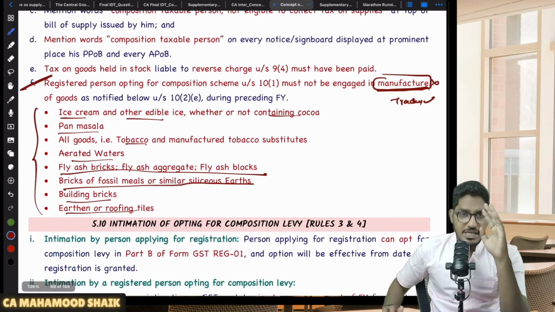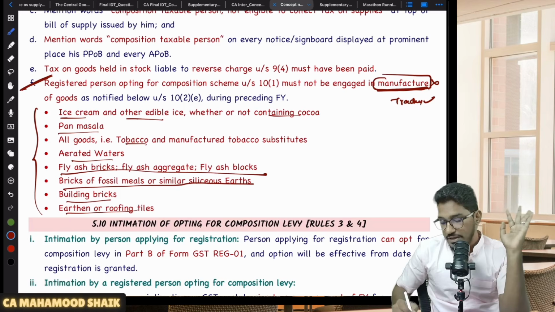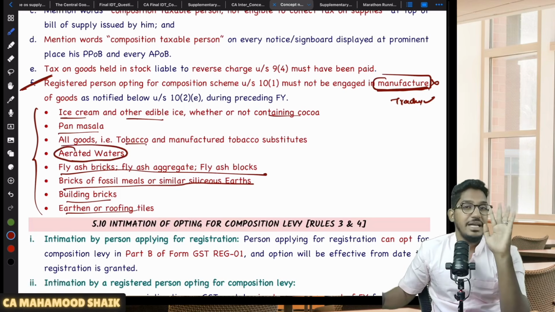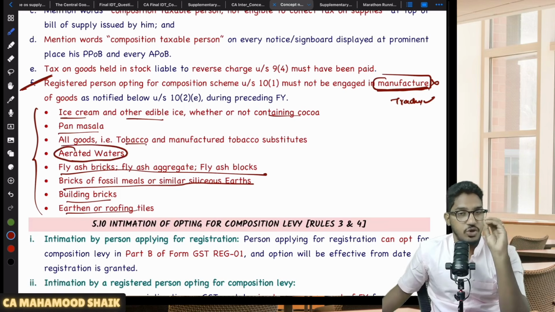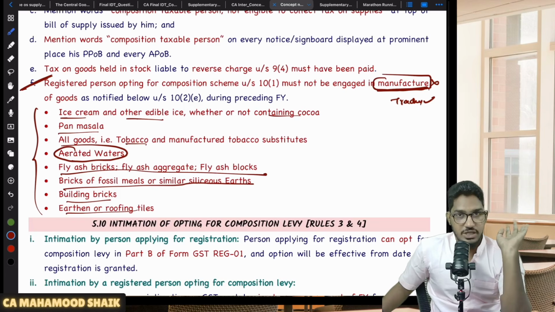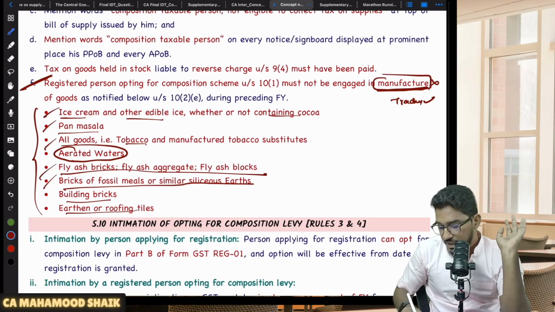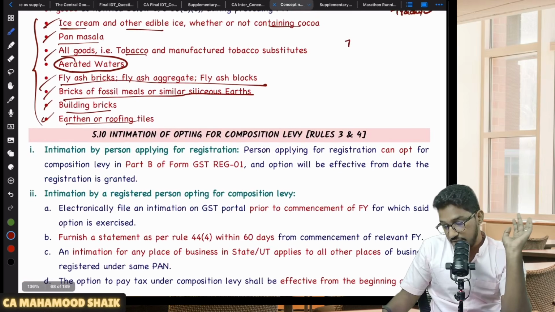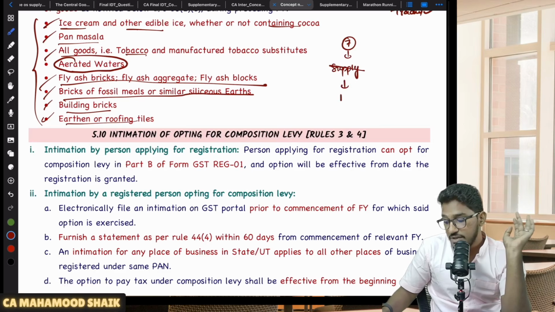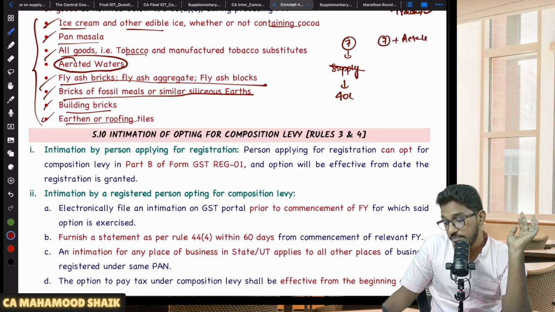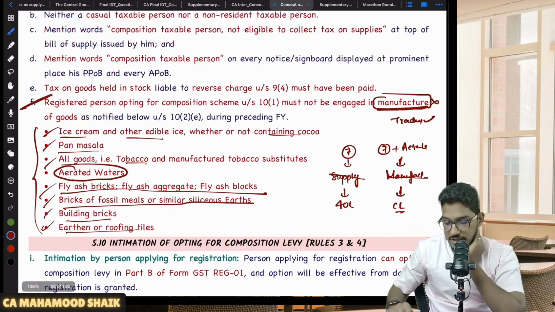Sir, which goods should I not trade? Same 7 goods. To that, one more product will get added to the list. What is it? Aerated waters. Even aerated waters you should not manufacture in order to be eligible for composition levy. The remaining 7 products are the same. So for the 7 products, you should not supply, that is, you should not do either manufacturing or trading, to be eligible for the enhanced threshold limit of 40 lakh rupees. On the other hand, for those 7 products along with aerated waters, you should not manufacture. You can trade, but you should not manufacture to be eligible for composition levy. Understood? Clear and comfortable, everybody?